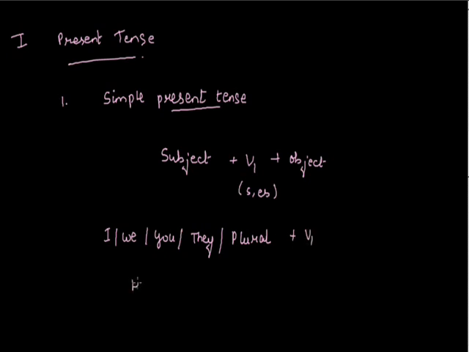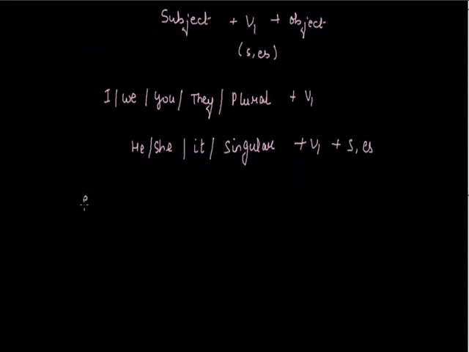And if we have he, she, it, and singular nouns, then we use the first form of verb with s and es. Examples of simple present tense are: I go to school, she goes to school.